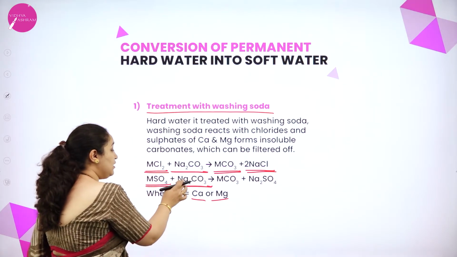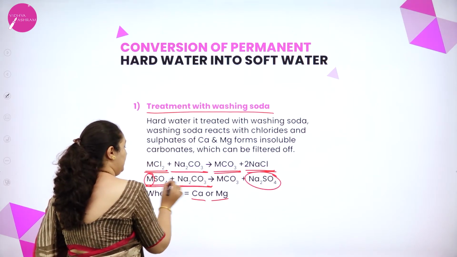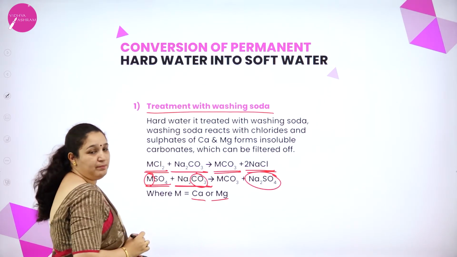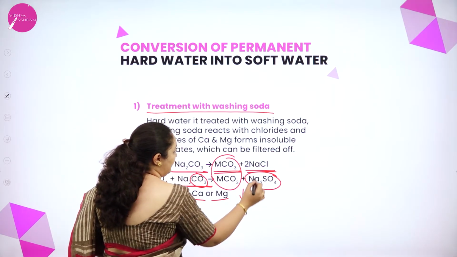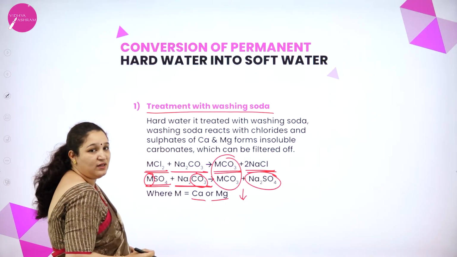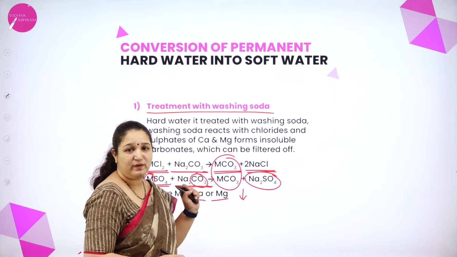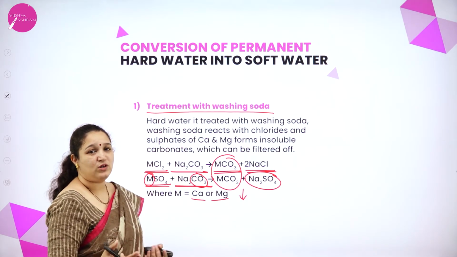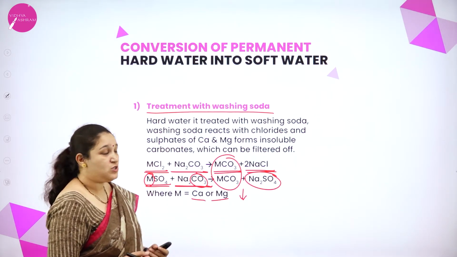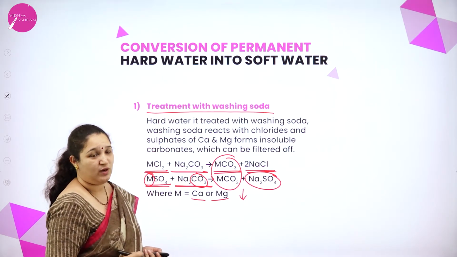It can form sodium sulfate and the metal carbonate. So the metal carbonates will be precipitated. It will form sodium chloride and sodium sulfate. Now what is precipitated? What we will do? We can filter it out and remove, and the water will become soft water. So this is the first method, treating with washing soda.